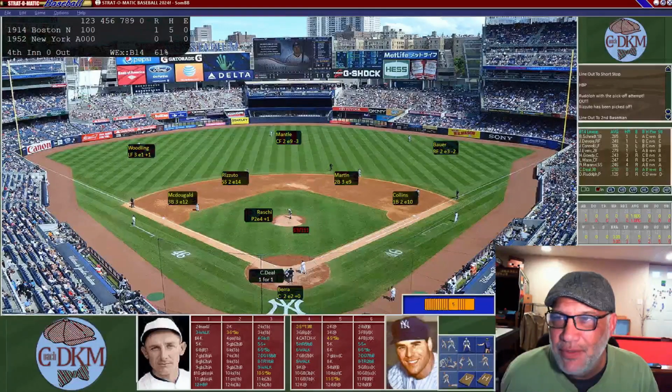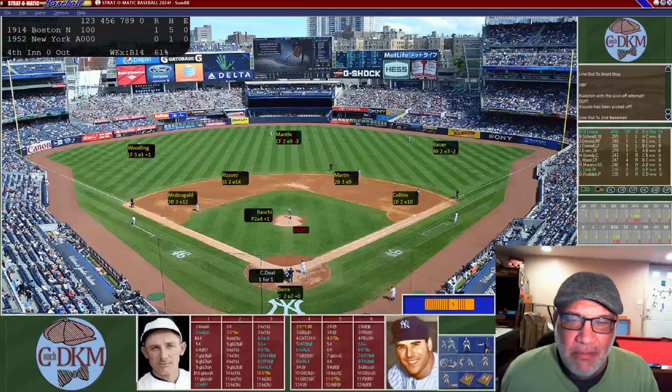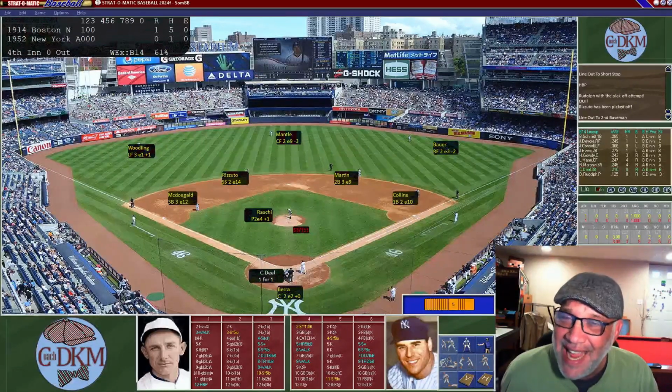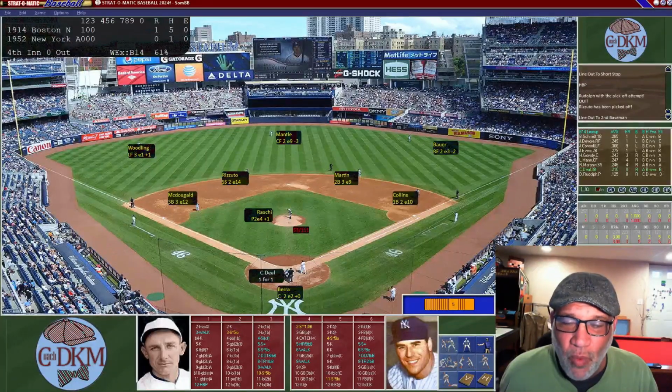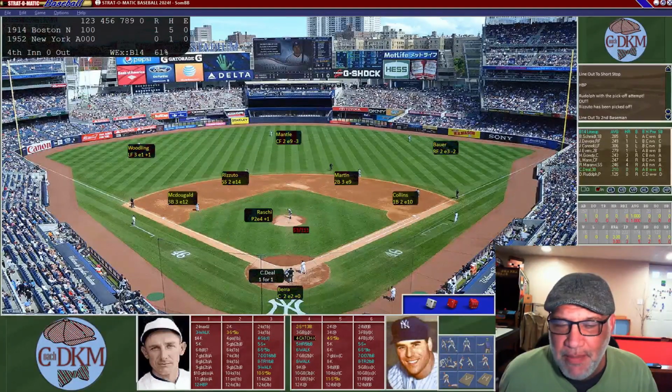as we go into the top of the fourth. After 3, the 1914 Boston Braves have 1 run on 5 hits, and they have not committed an error. And the Yankees from 1952 have 0 runs, have only gotten 1 hit, and have not committed an error. Top of the fourth, here's Vic Raschi going against Deal, the third baseman.